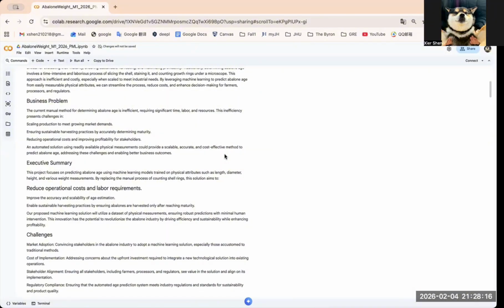equals rings plus 1.5. For the data overview, the dataset contains 4177 observations and 8 input features. The features include one categorical variable, sex, and 7 continuous variables: length, diameter, height, whole weight, shucked weight, visceral weight, and shell weight. Because the target is numerical and continuous, this is clearly a regression task. So classification models like logistic regression are not applicable.